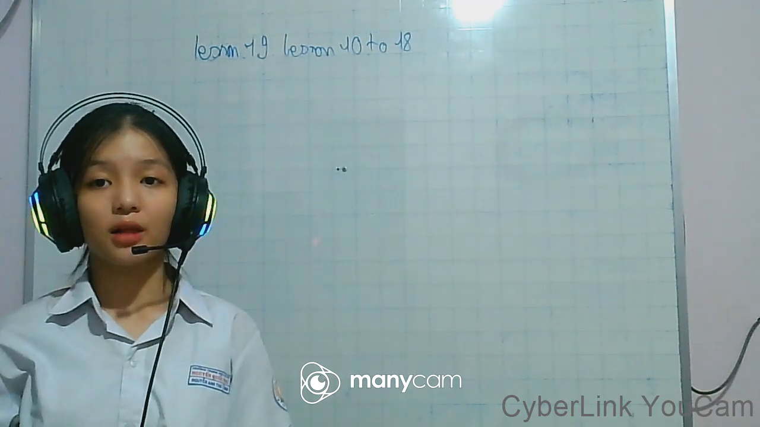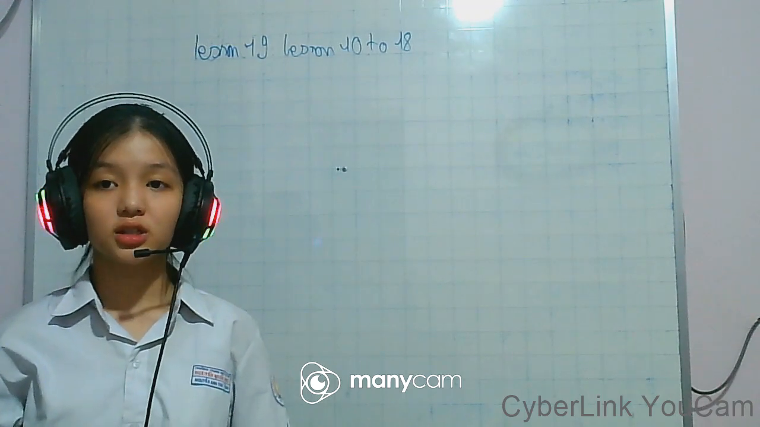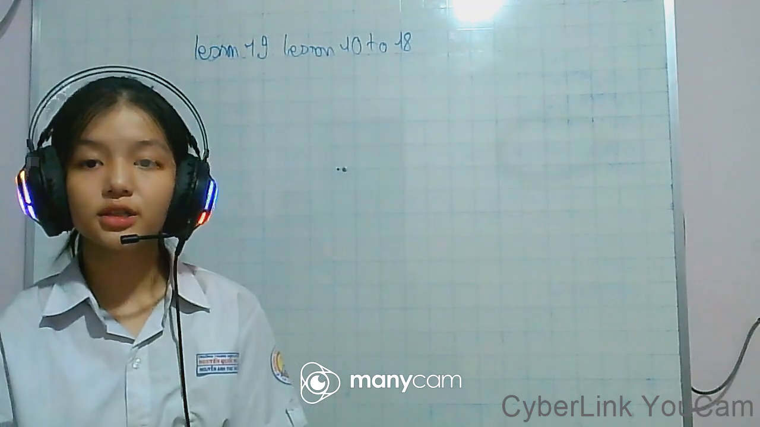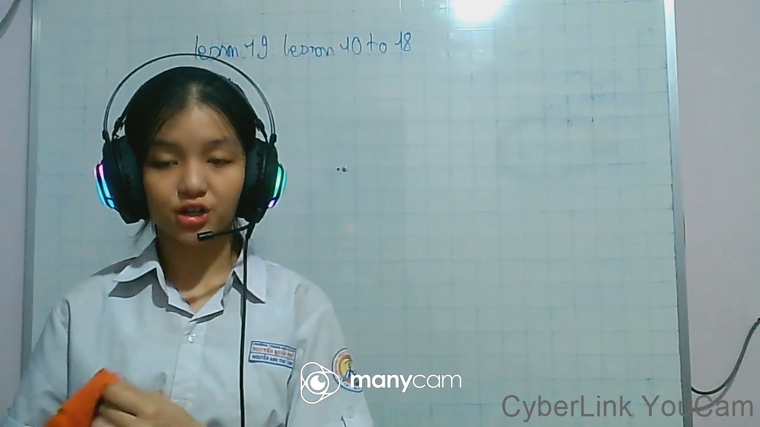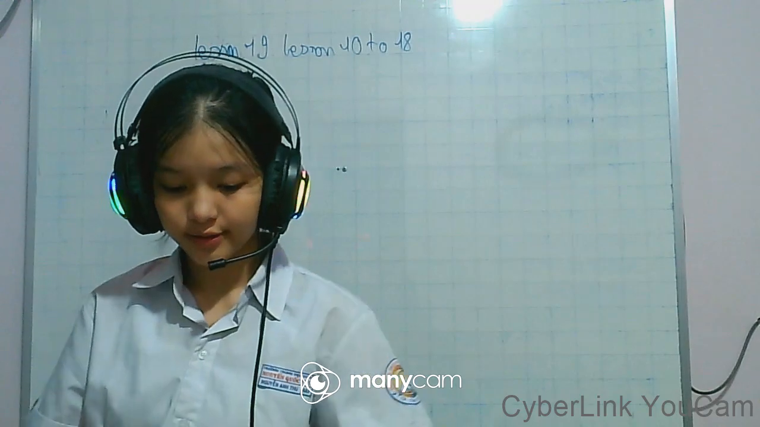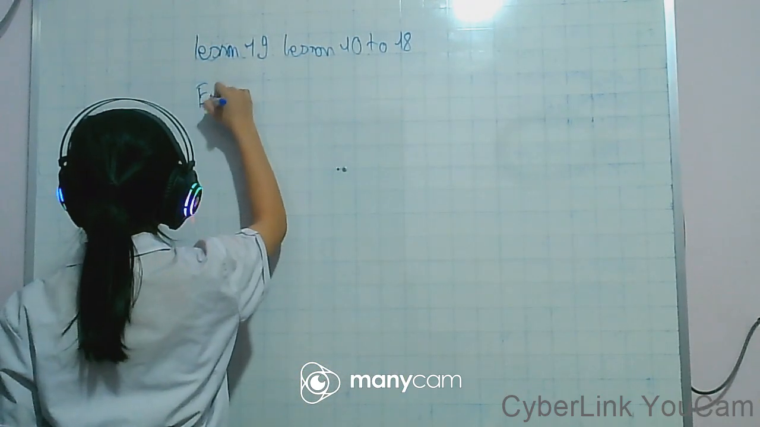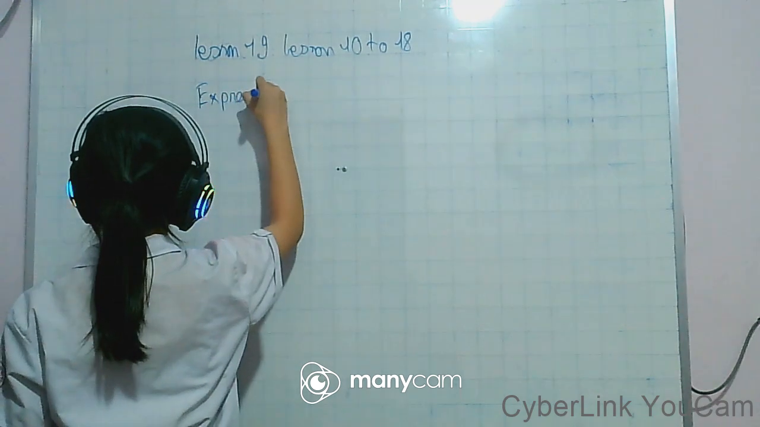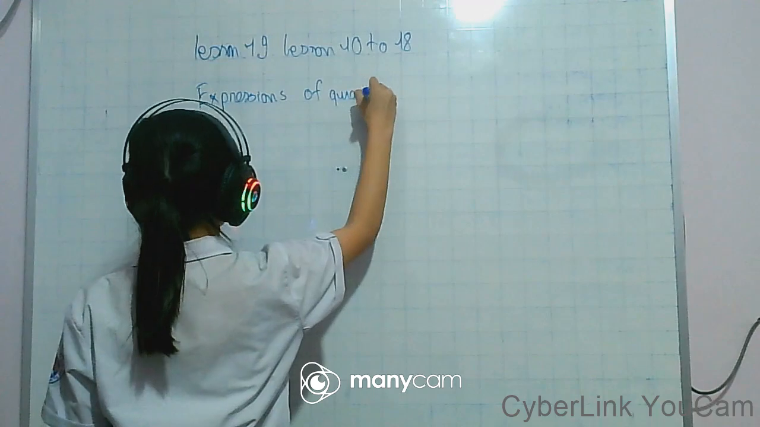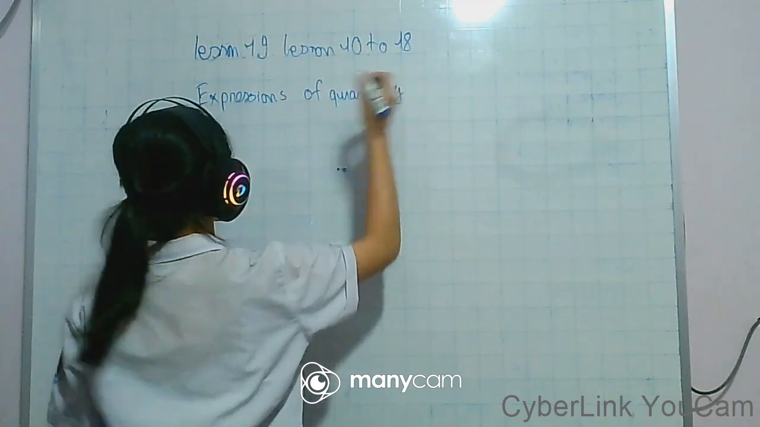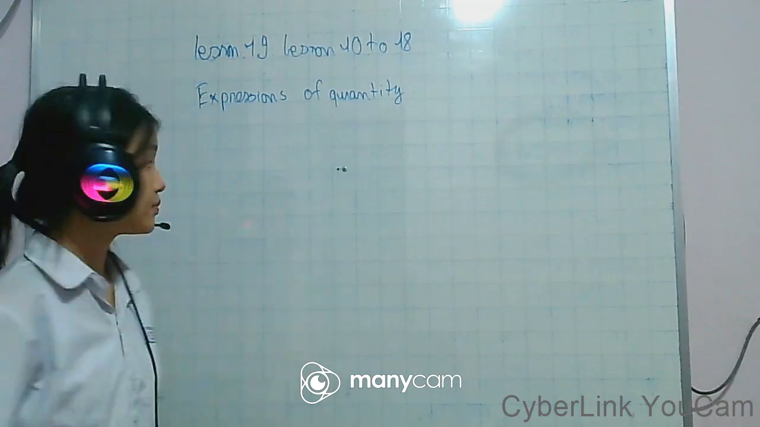Today we will learn about lesson 19, where we will review lessons 10 to 18. The first thing we will review is expressions of quantity. Let's look at some examples.